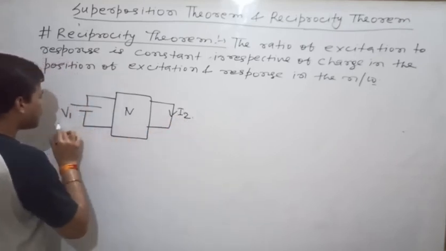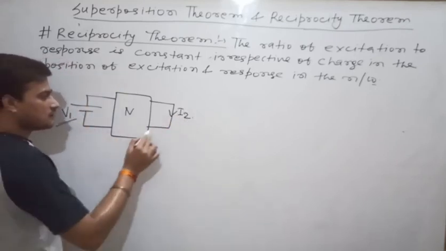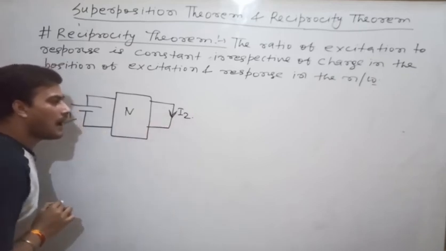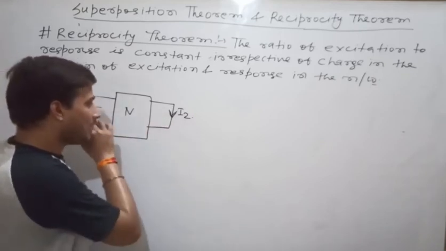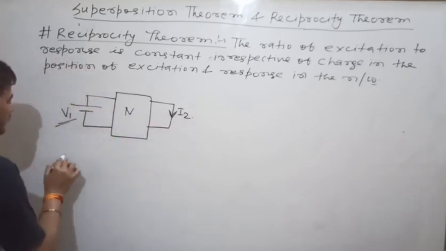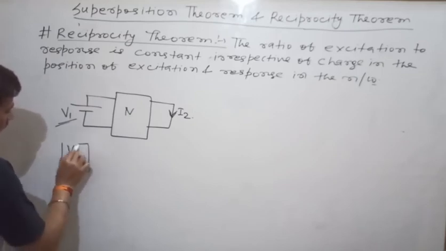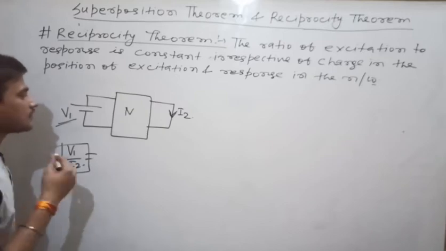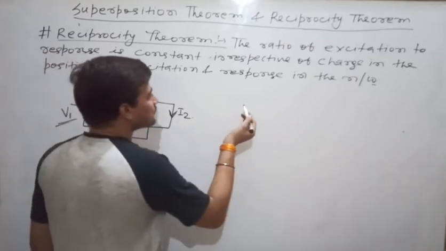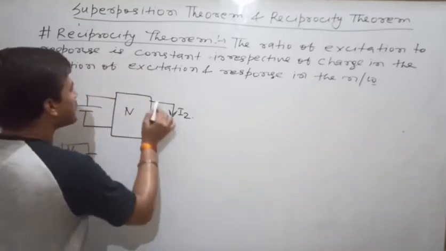That means if you are applying V1 voltage here, the current flowing here will be I2. So they are saying that V1 by I2 is constant irrespective of change of position of excitation and response.